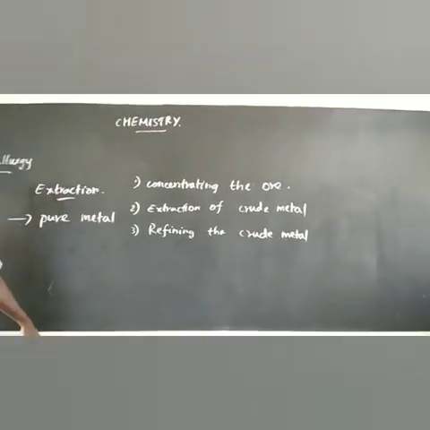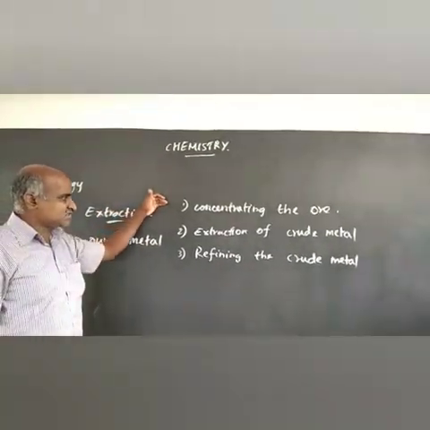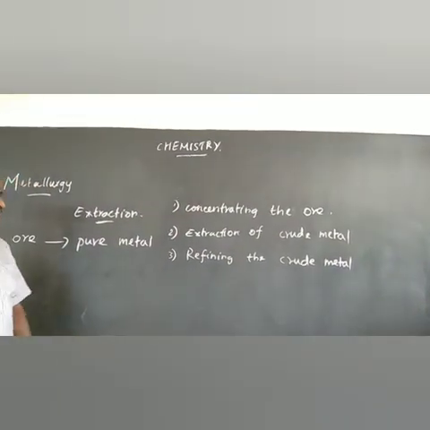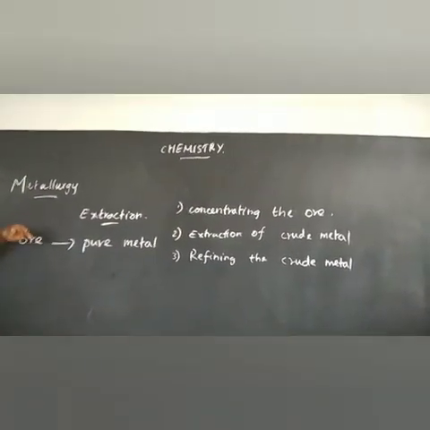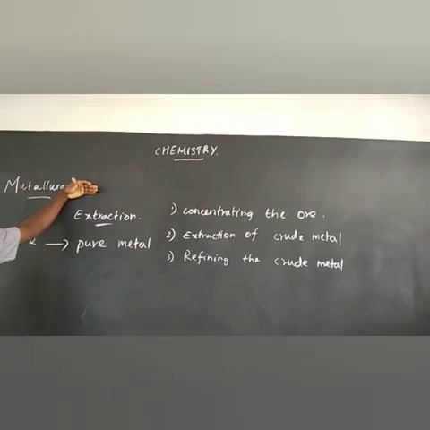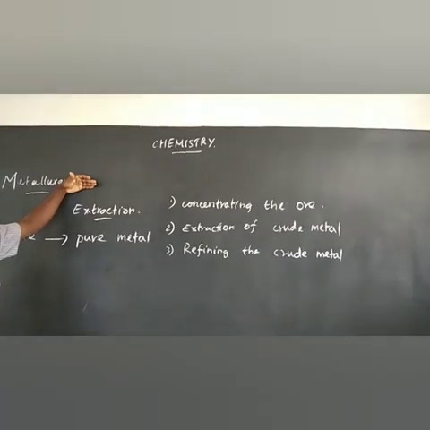So now in this video we are going to see about only one stage, concentrating the ore. Concentrating the ore means first in the ore only a less amount of metal is there and the remaining part will have many impurities.